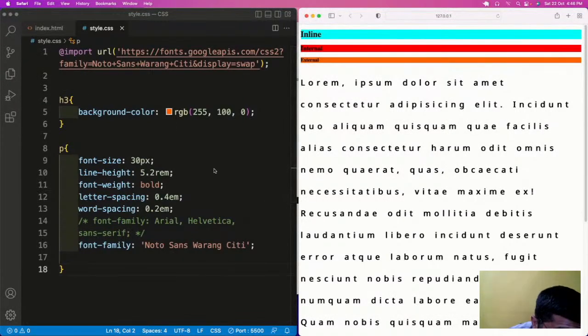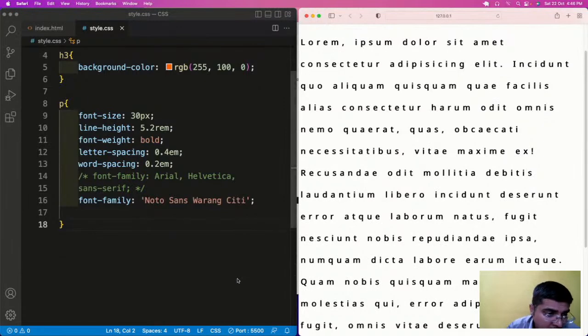Now, if you have noticed here, we have added the same font, but here Noto plus Sans plus Varang plus City. So please ignore this plus sign. You need to copy, you need to write the same font which is available there. Okay, and here this is being applied and looking very beautifully.